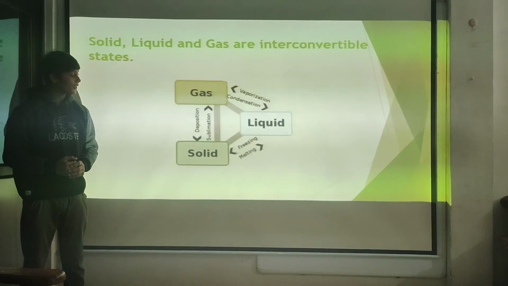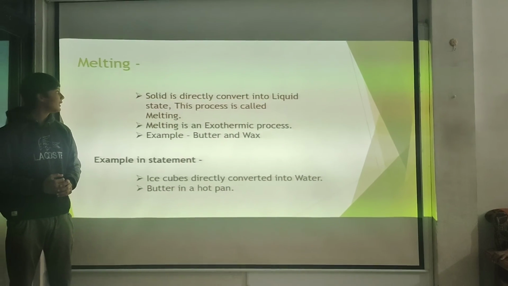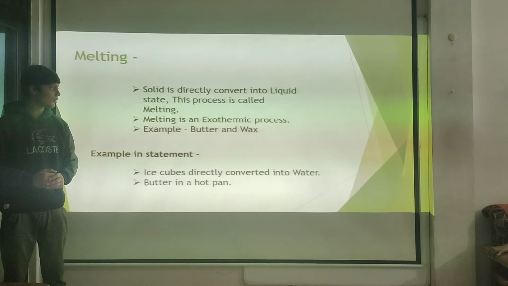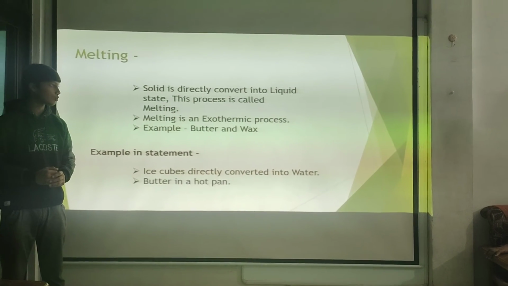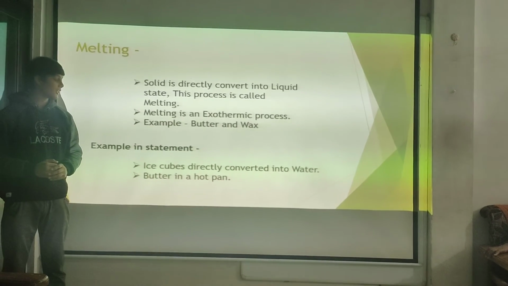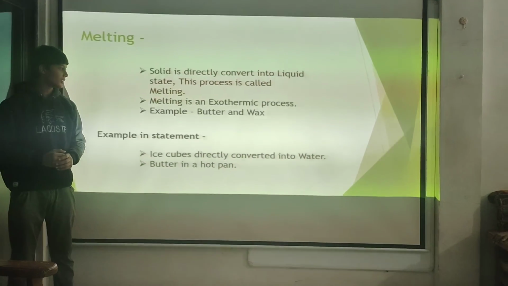When solid forms liquid, this process is called melting. Melting: solid is directly converted into liquid state. Melting is an exothermic process. Example: butter and wax. Example in a statement: ice cubes directly converted into water. Butter in a hot pan. Next.